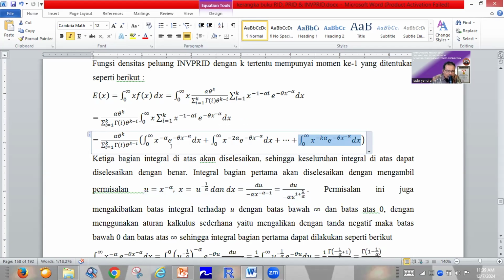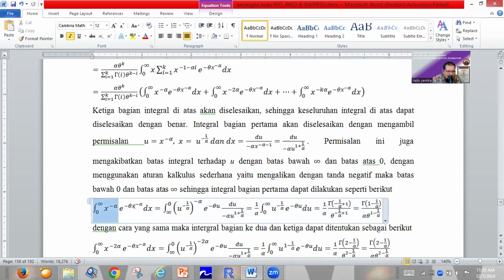Before we solve the integral of partition one, we will change our operator. When we integrate using the dx operator, the limit of integral is from 0 to infinity.